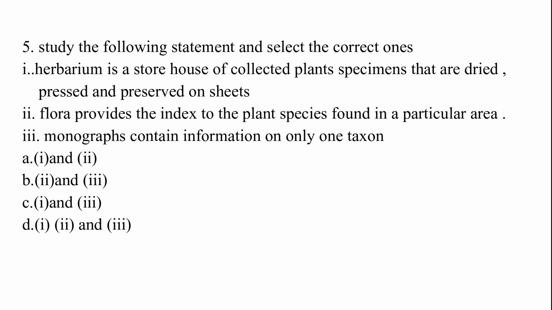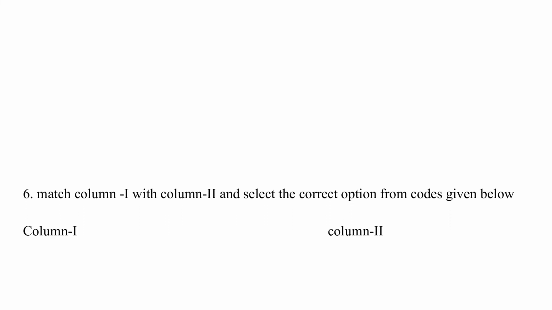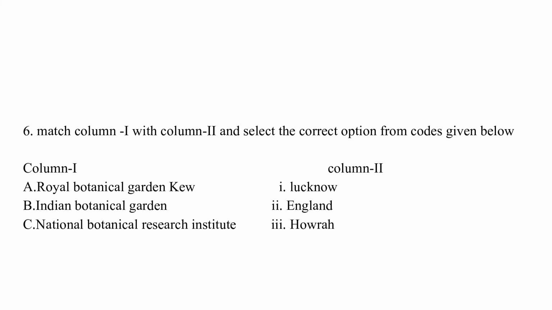The options are: option A, 1 and 2; option B, 2 and 3; option C, 1 and 3; option D, 1, 2 and 3. The correct answer is option D, which is 1, 2 and 3. All statements are correct.